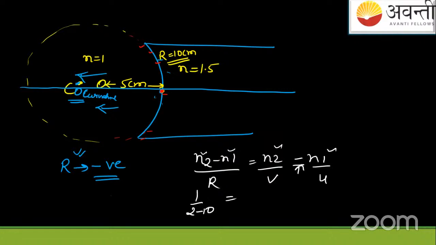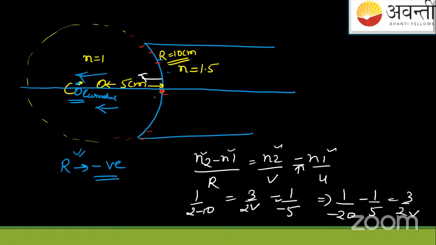N2 is 1.5, which is 3 by 2, because 1.5 is 15 by 10, 3 is 15, 2 is 10. N1 is 1. U is what? It's against the object, in the negative direction. Minus 5. Minus 1 by 20. Minus, minus, minus, plus. Again, left hand side, minus 3 by 2V. Okay?